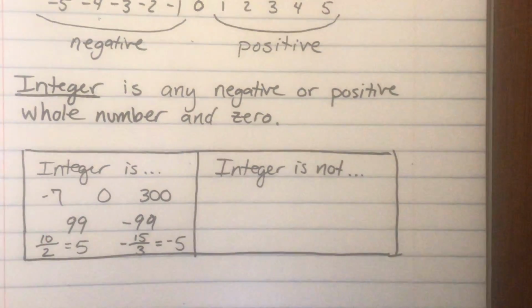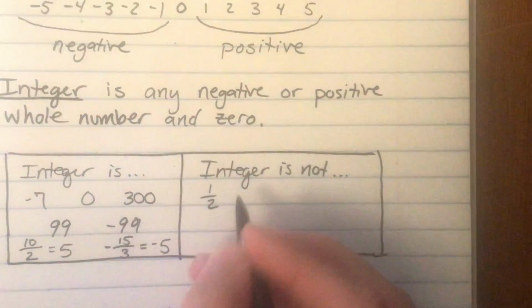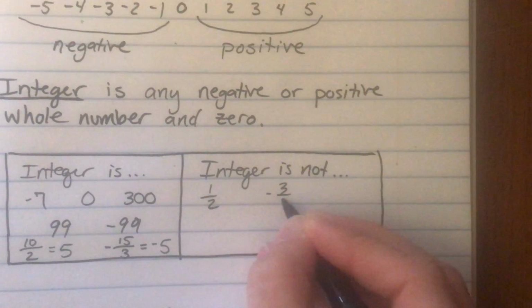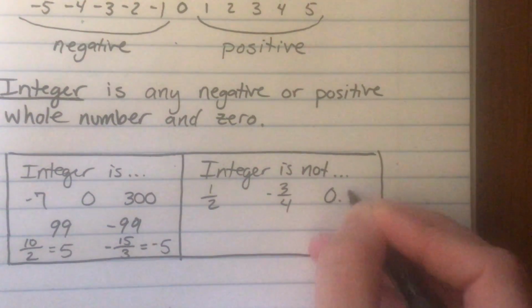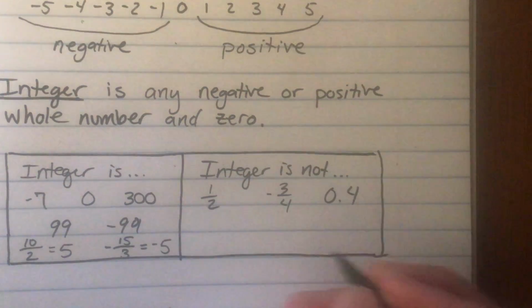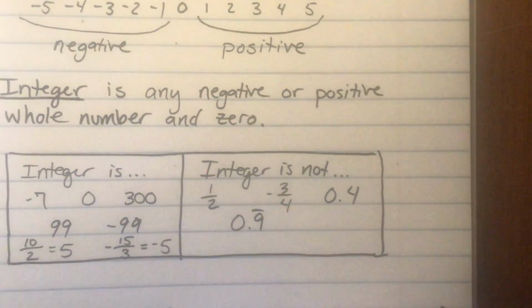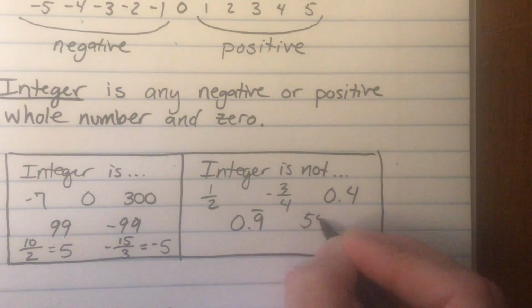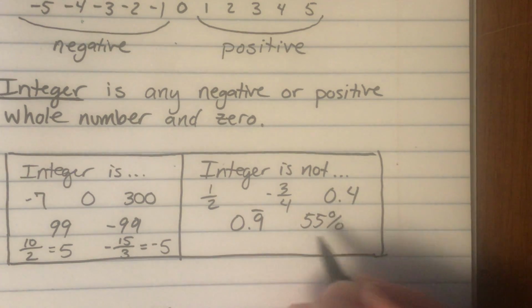All right, now some things that an integer is not. Of course, it is not fractions that can't be simplified to whole numbers. So like 1/2 or -3/4 or even decimals. So 0.4 or any kind of repeating decimal, 0.9 repeating, any kind of percent, so 55%, even though 55 is a whole number, with that percentage on it, it makes it a decimal, so it's not going to be an integer.